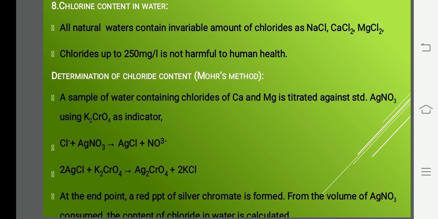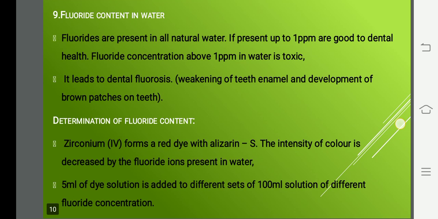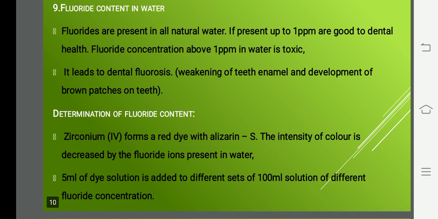Next is fluoride content in water. Okay, ma. So are you clear with chloride content? Yes? Okay. So now coming to fluoride content in water. Fluoride is present in all natural water. If present up to 1 ppm, it's good for dental health. Fluorine is good up to 1 ppm.